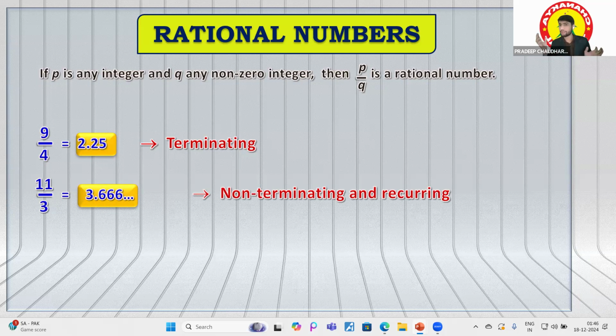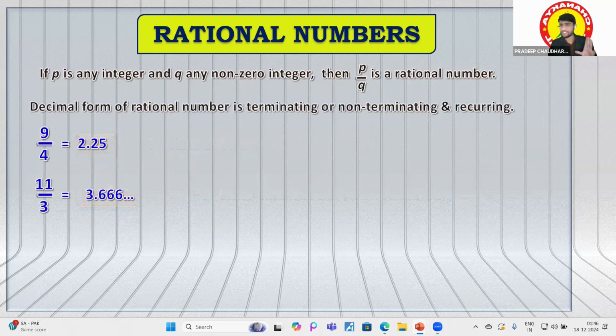Of course, this topic has also been deleted from your book, from your syllabus. Basically, the terminating and non-terminating decimal expansions were the final exercise, the last exercise of this chapter, but now it has been deleted, so you do not have to worry about that.